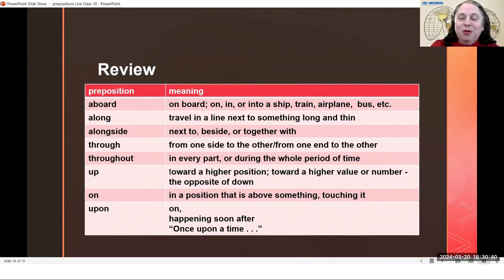And the other most famous use of upon in English is in a fairy tale, to say once upon a time. It's just the very beginning of the fairy tale. If you asked a child what that means, they would say, I don't know. That's just how you start the fairy tale. You start it: once upon a time, there lived a beautiful princess in a kingdom far, far away.